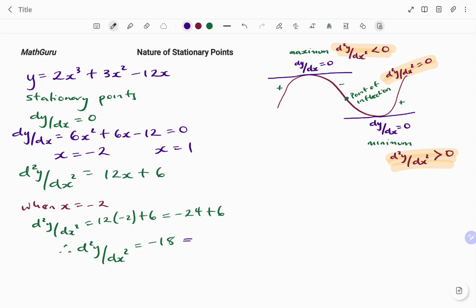So therefore, my d squared y over dx squared is equal to negative 18. And negative 18, this value, means that my d squared y over dx squared has a value less than 0. Therefore, if I go back to my graph, if my d squared y over dx squared is less than 0, then that is at a maximum.